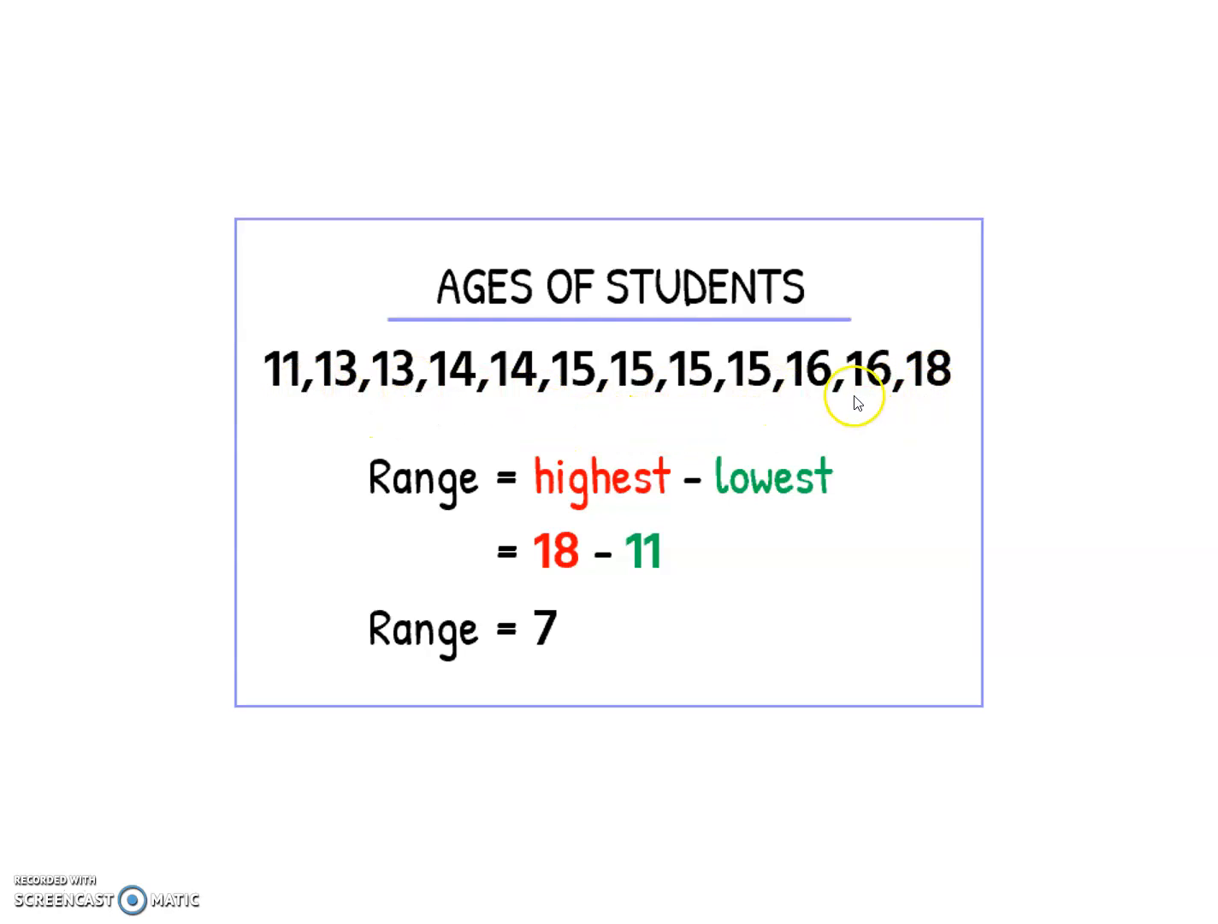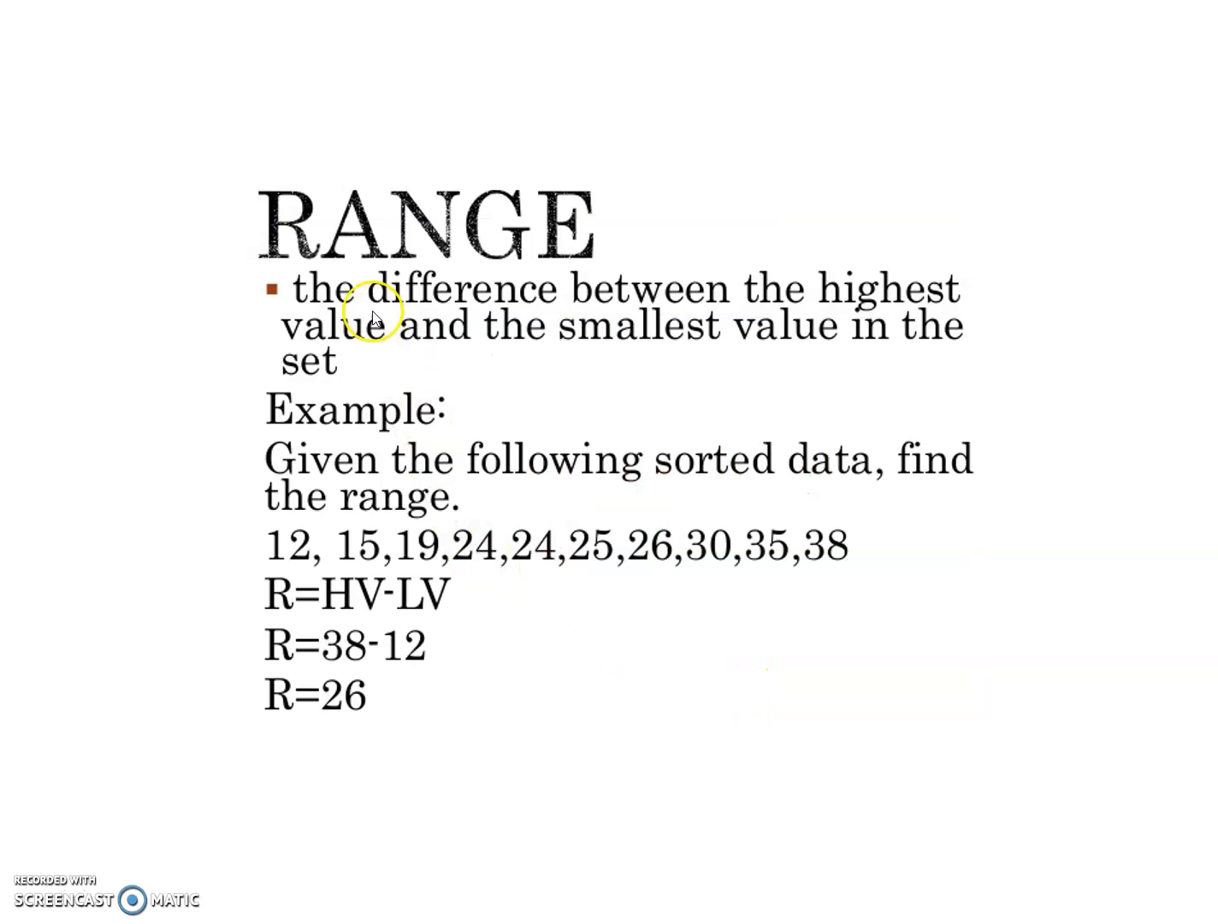But we see that 11 is the smallest and 18 is the highest number. That's why the range is equal to highest minus lowest, that is 18 minus 11, so the range is equal to 7. That is, we have to revise the range definition. The range is the difference between the highest value and the smallest value in the set.